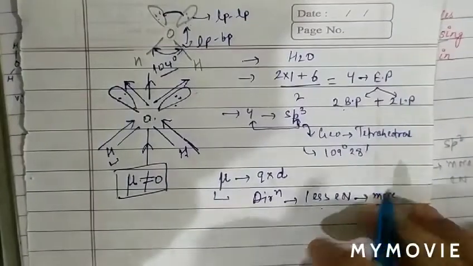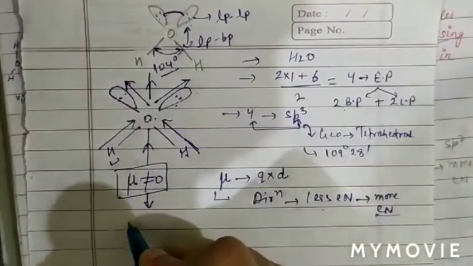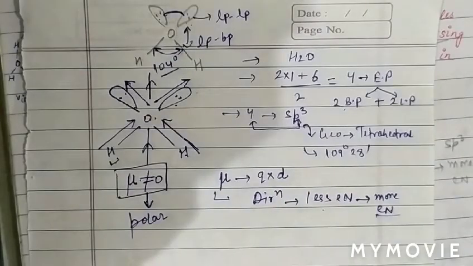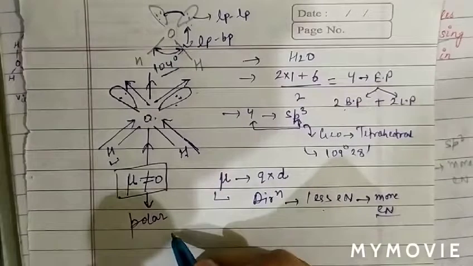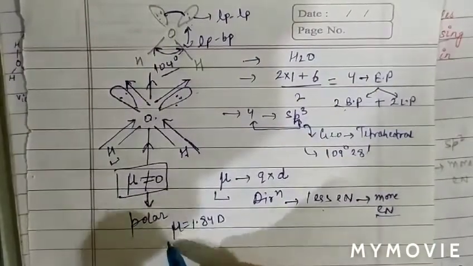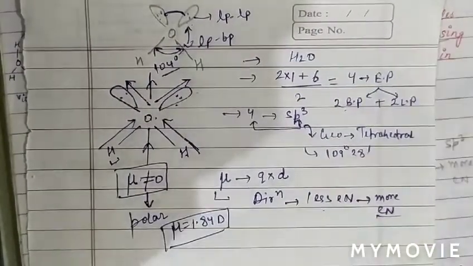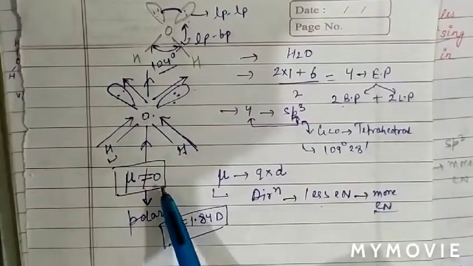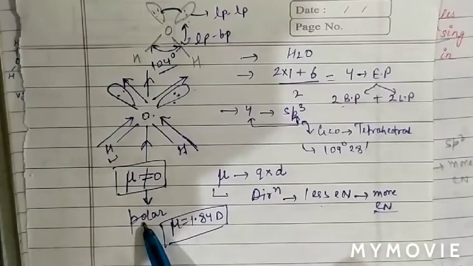And when dipole moment is non-zero, it means water is polar in nature. So water is polar in nature. And the dipole moment of water, experimentally when we calculate, is near about 1.84 D. So this is the structure of water, and the dipole moment is non-zero, therefore water is polar.